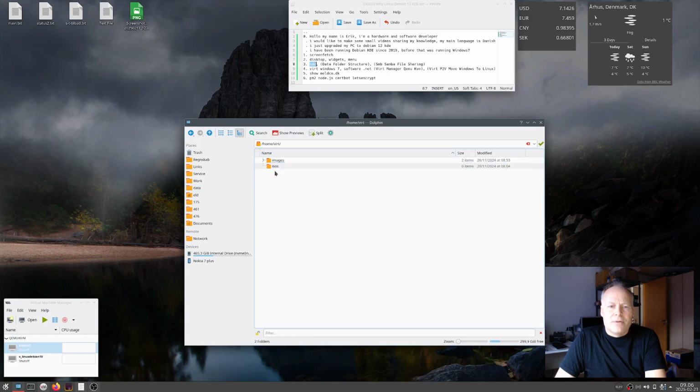I have a Word folder, it's for the virtual machine for running Windows 7. Here's a QCOW2 image file for Windows 7, 26 GB. And I have a Wine folder for all my Wine prefixes.